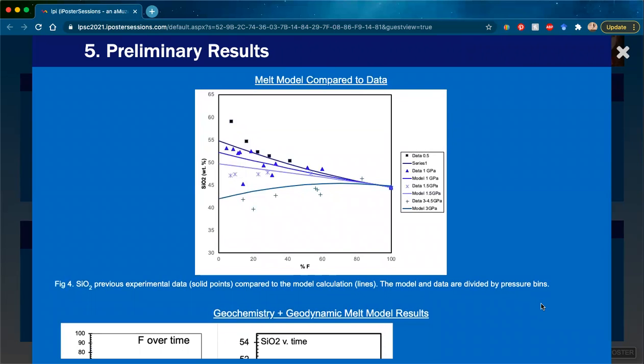Figure 4 shows the melt model compared to the data. And so this is where we took the data from the Colony and Matsukage experiments. And this is only for silica, because this is just an example of how we fit the model to the data. And so we took the data and we divided it into pressure bins for ease, and also to show how the data varies by pressure. And so we then calculated the line that best fits the data. And so we've plotted the data as well as the line that best fits the data. And so that is how we derived the melt model.